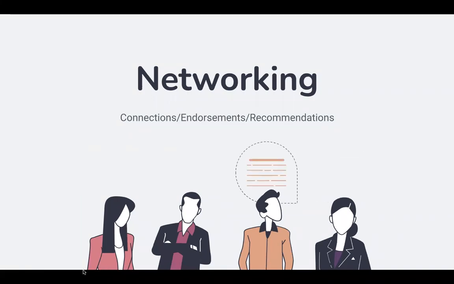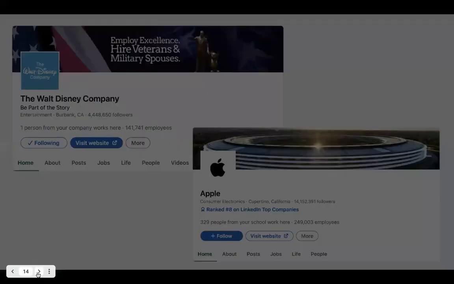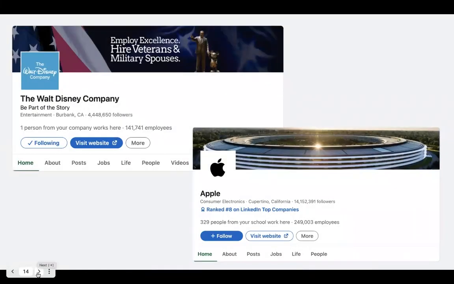Another great thing about LinkedIn is that, like I mentioned before, it is really great for networking. And so networking includes connections, endorsements, and recommendations, which we'll get into right now. Like we mentioned, networking is a very crucial part when it comes to your professional career and your development.